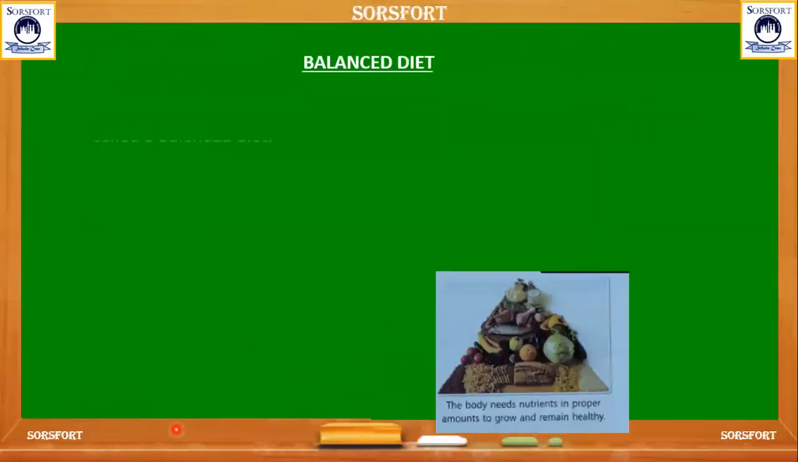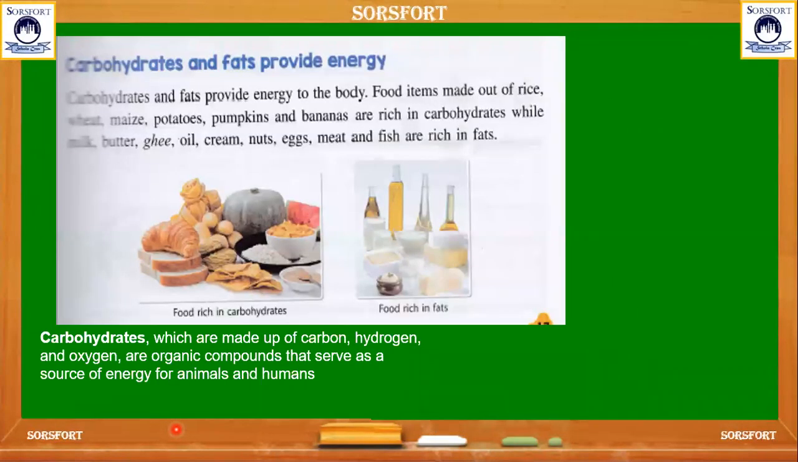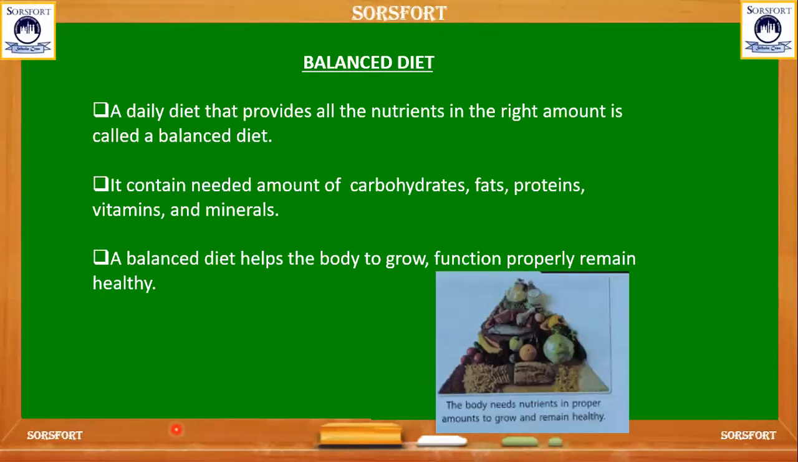And let's see about balanced diet. What is a balanced diet? The daily food that we take, we call it our diet. That diet should contain all the nutrients: carbohydrates, fats, proteins, minerals and vitamins in the right quantity. The daily diet that provides all these nutrients in the right amount, we call a balanced diet.